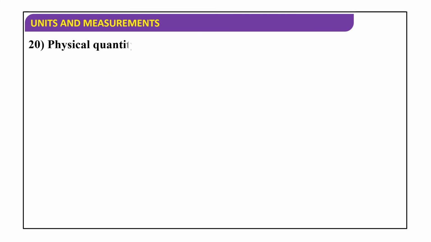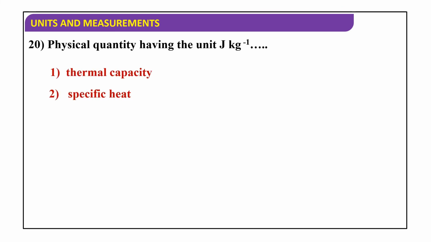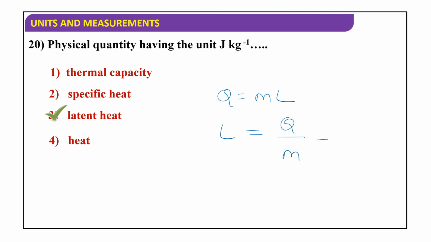Next, the physical quantity having the unit joule kilogram inverse is thermal capacity, specific heat, latent heat, or heat. So here the physical quantity having the unit of joule kilogram inverse is latent heat. The relation between latent heat and mass is Q is equal to mL. M represents mass, L latent heat, Q amount of heat. So L is written as Q by M.